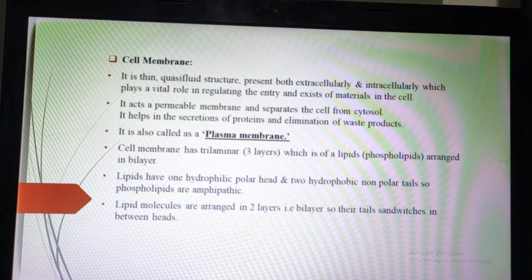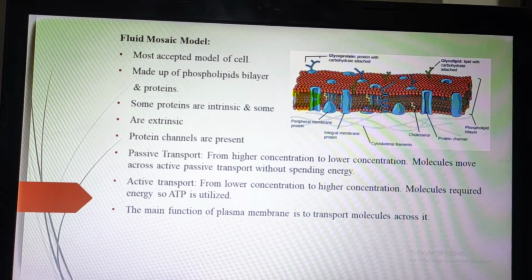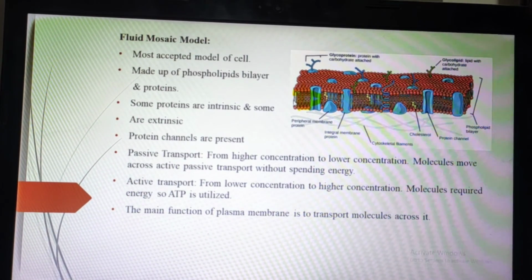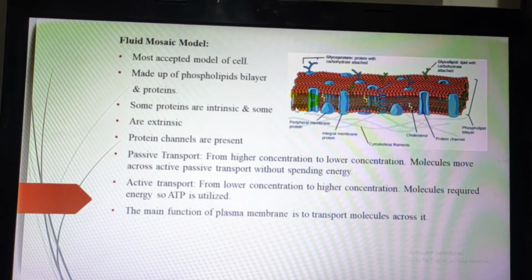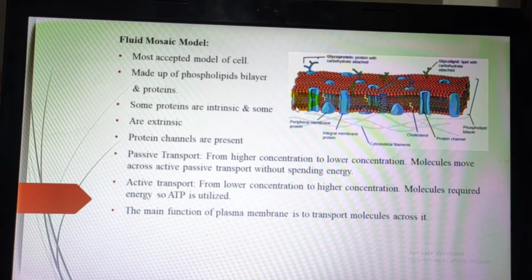And why is it called a bilayer? Because these lipid molecules get arranged in two layers, so it is called a bilayer. And here you can see in this diagram, this tail gets connected to the other tail. That means the tails get attached in between two heads.